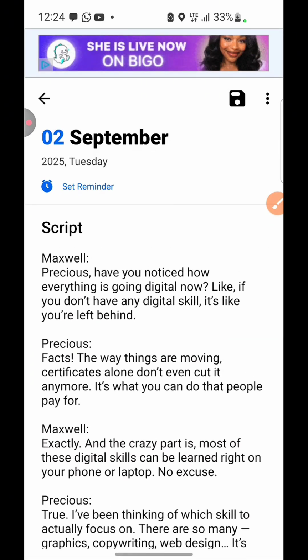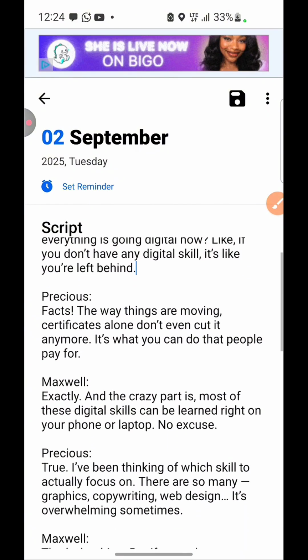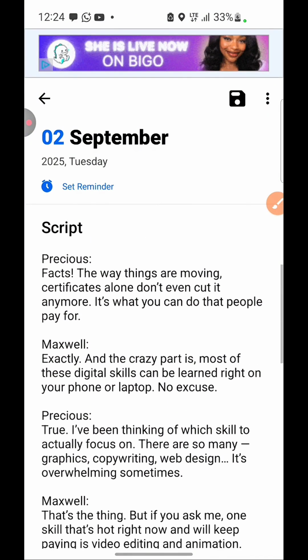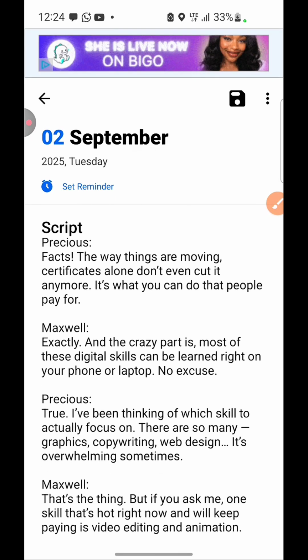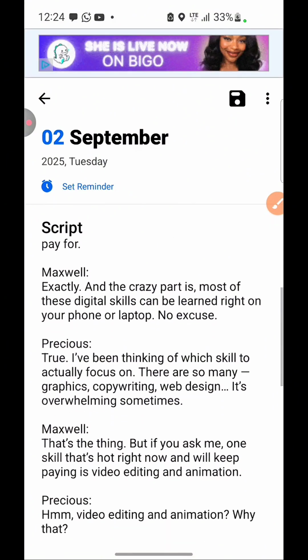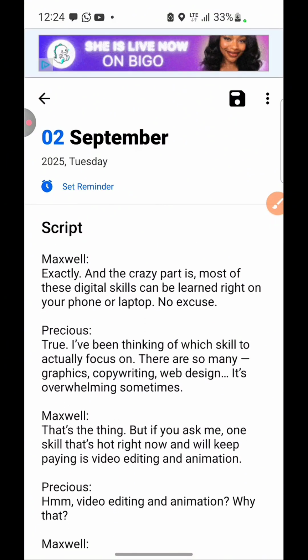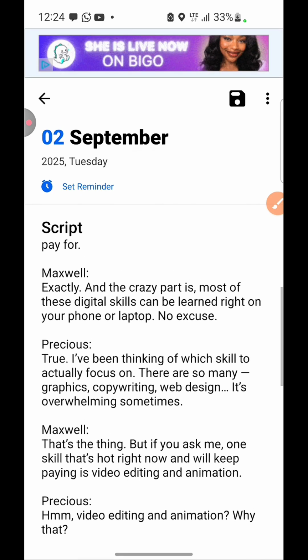Precious, have you noticed how everything is going digital now? Like if you don't have any digital skill, it's like you are left behind. Then Precious will now ask, in fact, the way things are moving, certificates alone don't even cut it anymore. It's what you can do that people pay for. Then Maxwell will now answer, exactly. And that is the crazy part. Most of these digital skills can be learned right on your phone or laptop, no excuse.